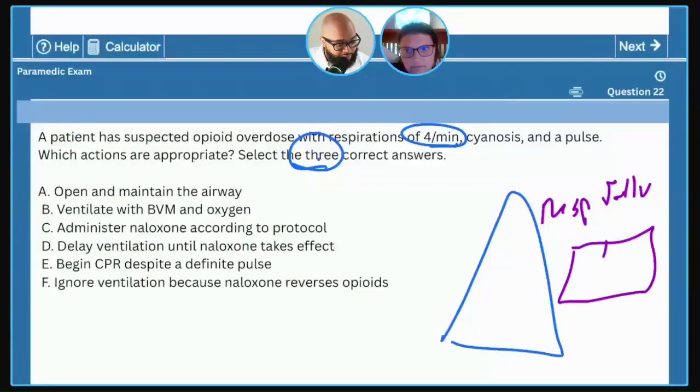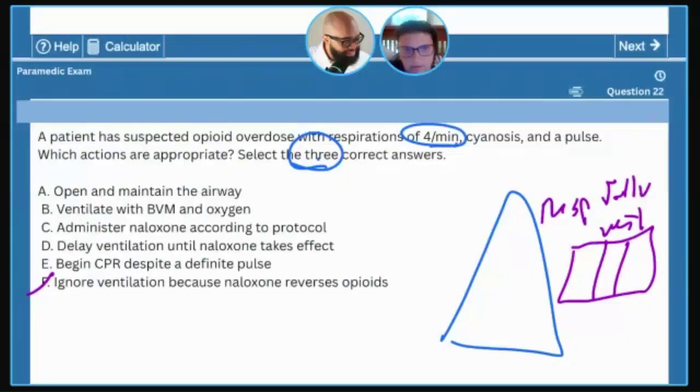It's still a ventilation problem with a BVM fix. So, find my answer. You need three. Ignore ventilation because naloxone reverses opioids? No, because it's not your first step. That's too advanced or too expensive. Nice. Begin CPR despite